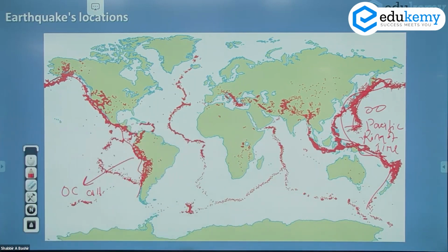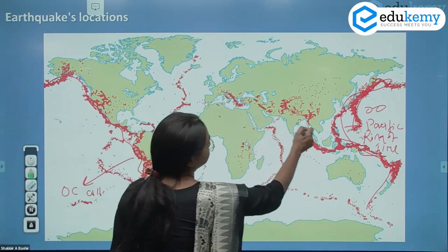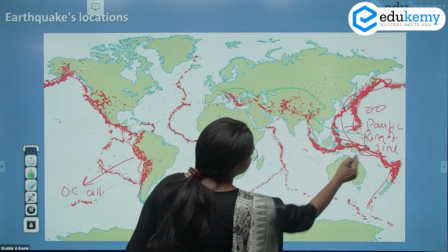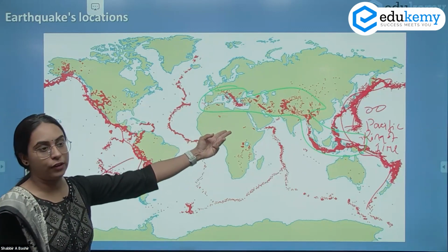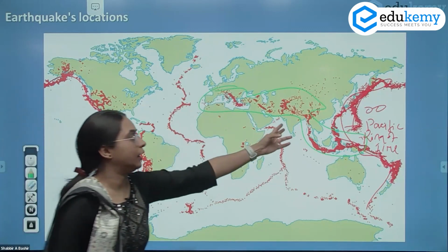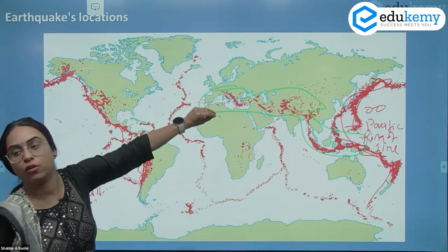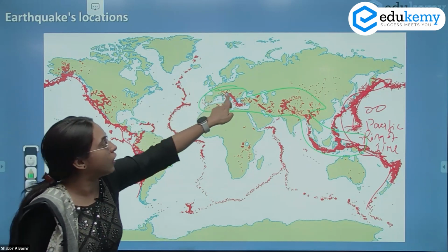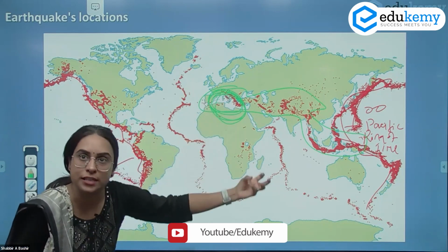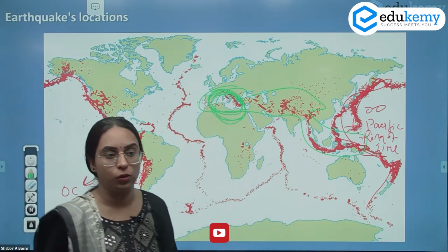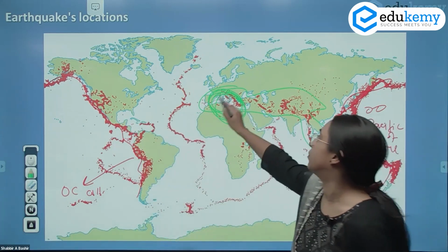The second major place where you have earthquakes is the Alpine Himalayan belt. There is interaction between the African plate and the Eurasian plate, and between the Indian plate and the Eurasian plate. Here, the boundary between the Eurasian plate and the African plate is not clear, and therefore there are many small islands, small micro plates here. These micro plates subduct, leading to volcanism and earthquakes. So your Stromboli and the other one. This is the Alpine Himalayan belt.